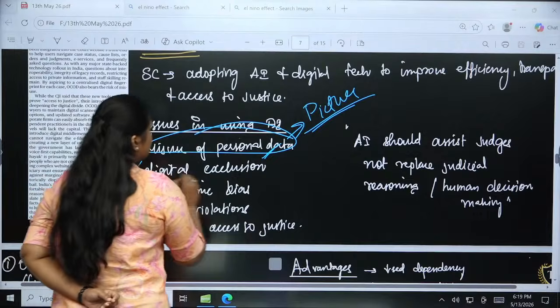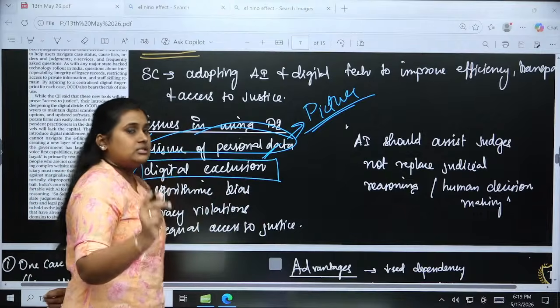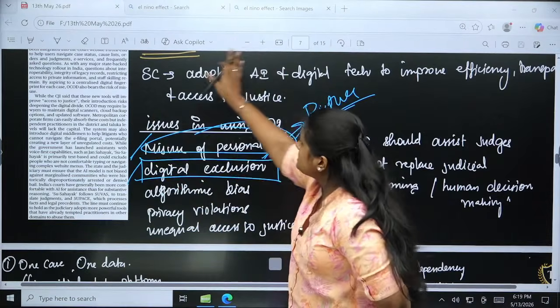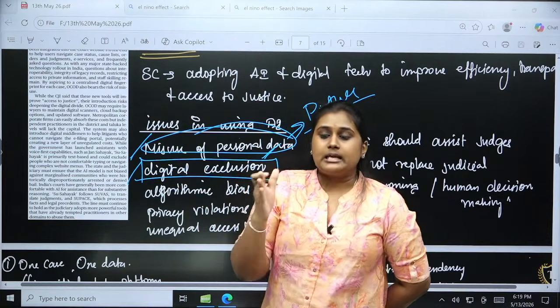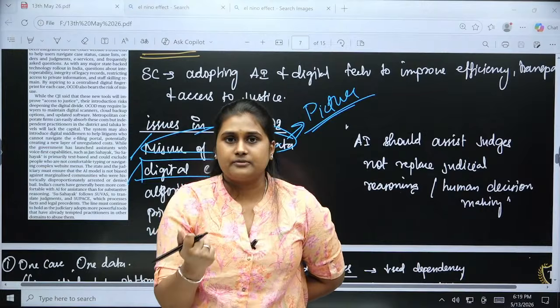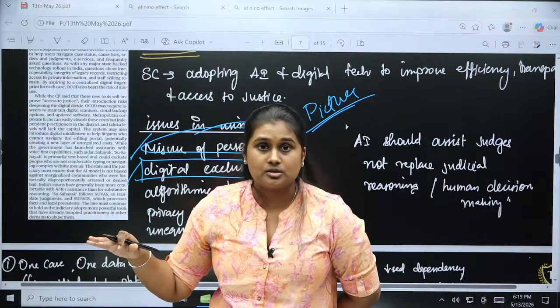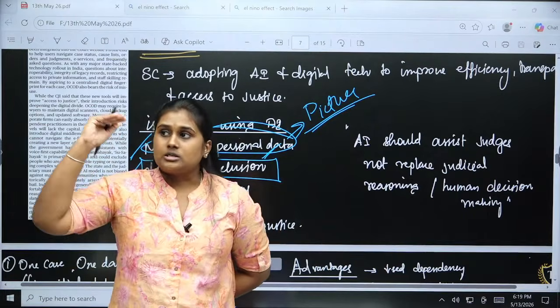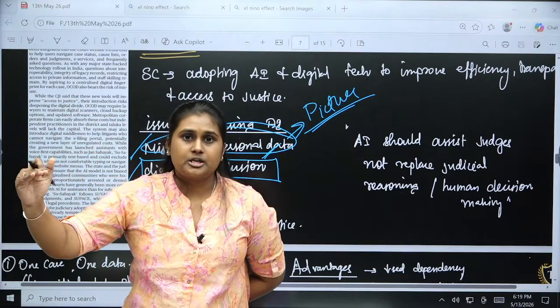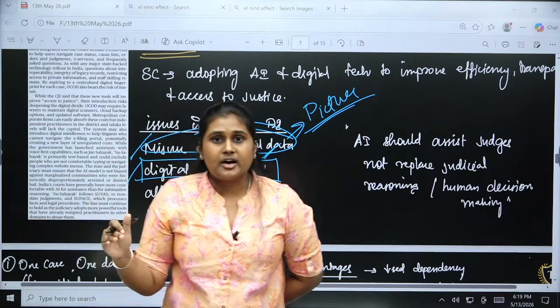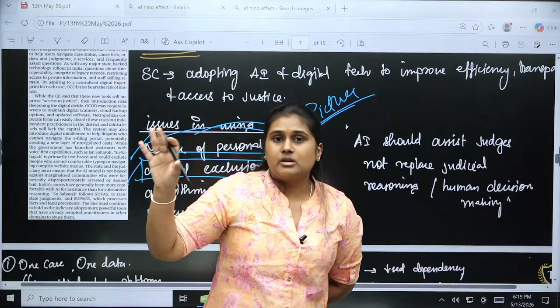The second thing is digital exclusion. This is about not only bringing AI in for transparency, but also letting people see the status of their cases: what the judgment is, what evidence we have submitted so far, how many hearings have gone by, how many adjournments have been taken. All these things will be mentioned there.